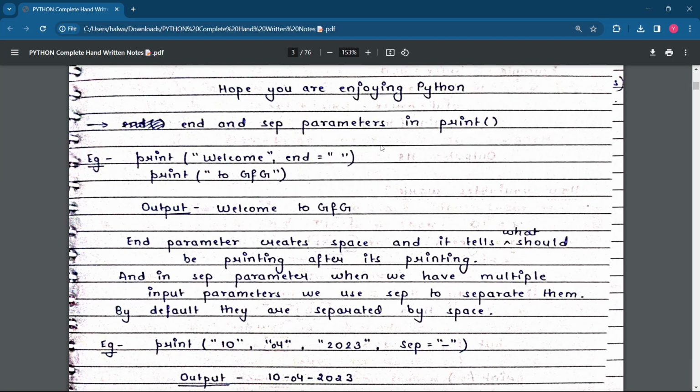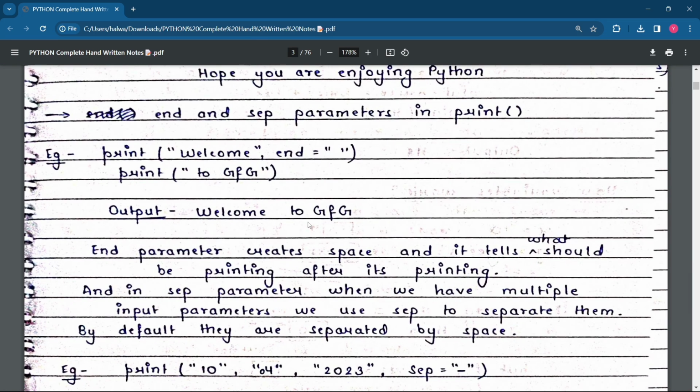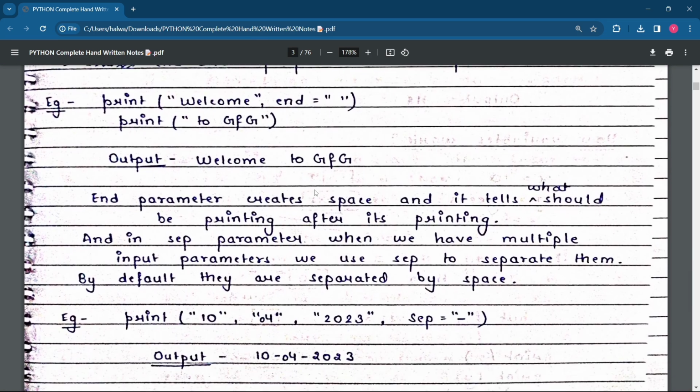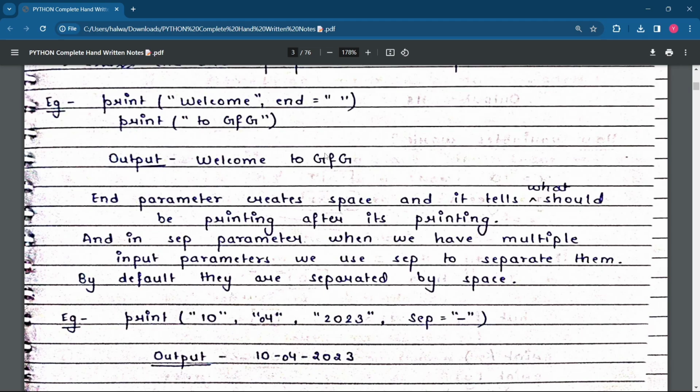Here the same example is provided: welcome, then end, then to GFG, welcome to GFG. Very simple example in front of you. The end parameter tells what should be printed after the print. Again, I'm repeating, the end parameter helps to print on the same line.